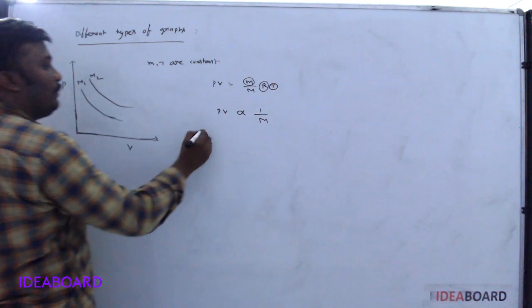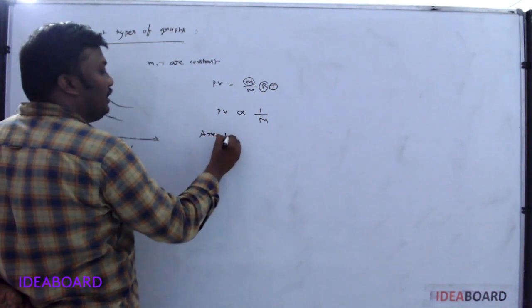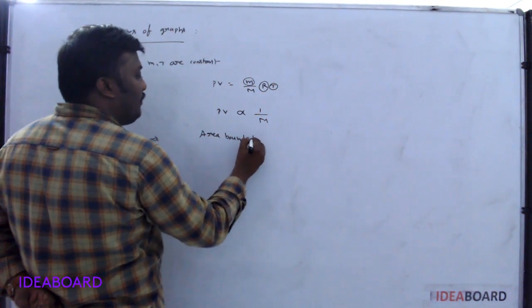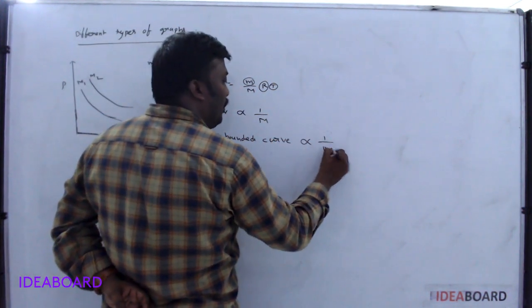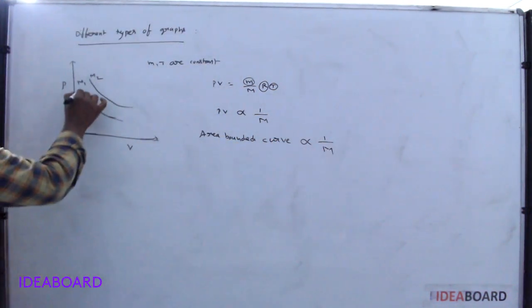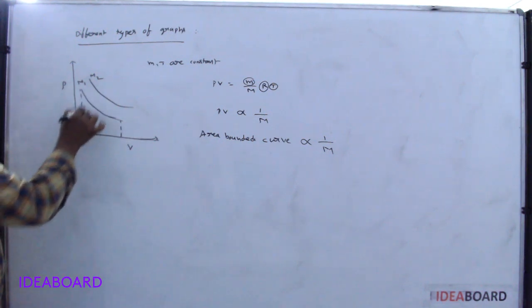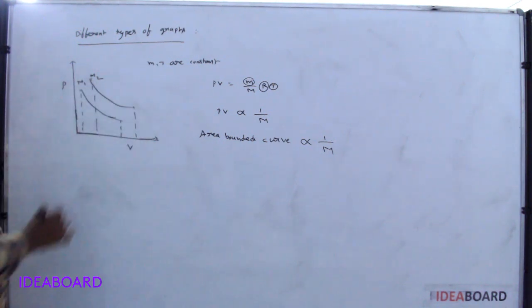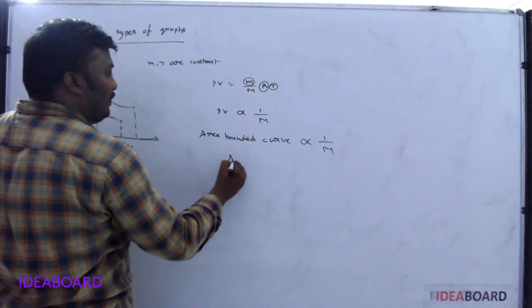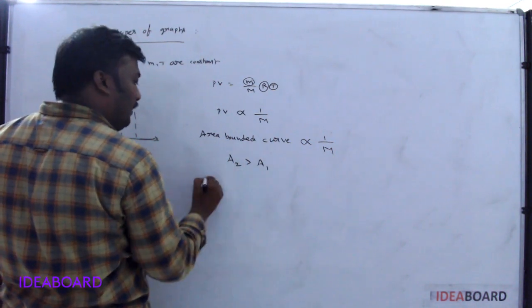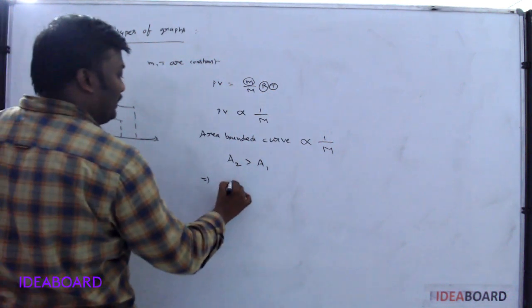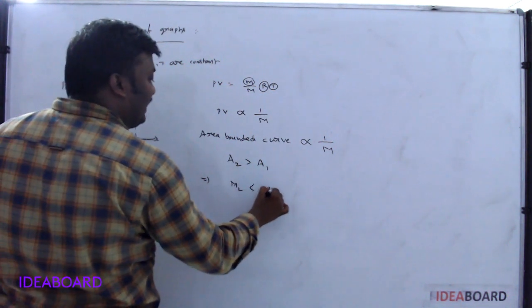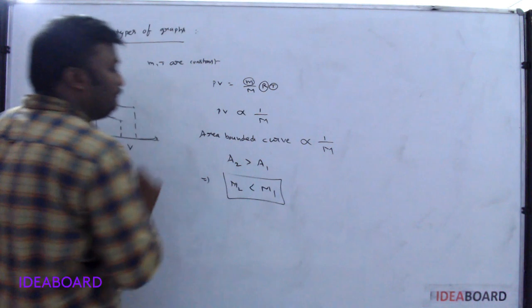From the graph, PV indicates the area bounded by the curve. So the area bounded by the curve is inversely proportional to the molecular weight, and this is the area bounded by M1 and this is the area bounded by M2. So clearly A2 is greater than A1, but it is inversely proportional to the molecular weight, which means M2 is less than M1.